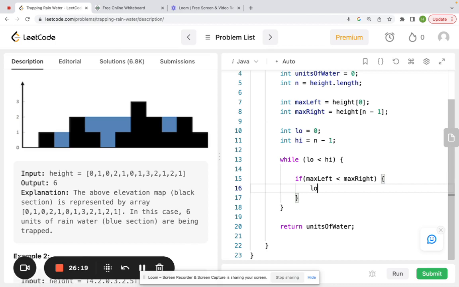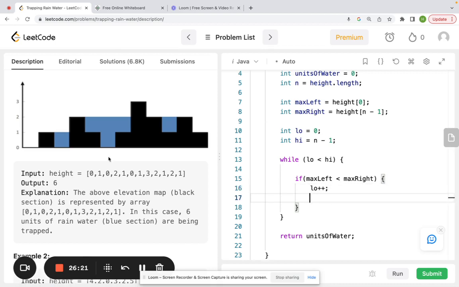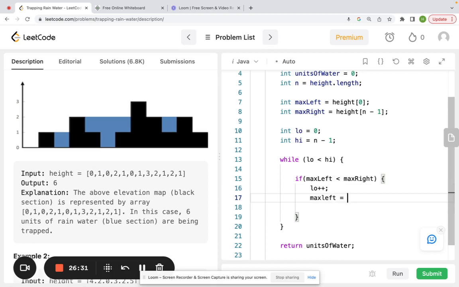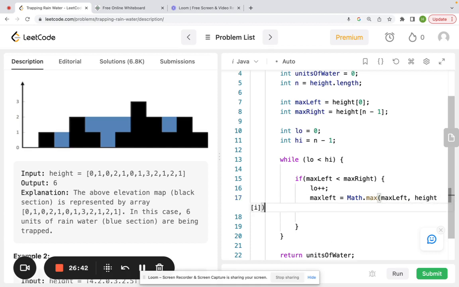So we are gonna do a low plus plus, all right, let's move to this value here, and then let's update our math.max for the max left value to be whatever we see right now. Max left equals math.max of current max left and this current value that we're on, right, at I.